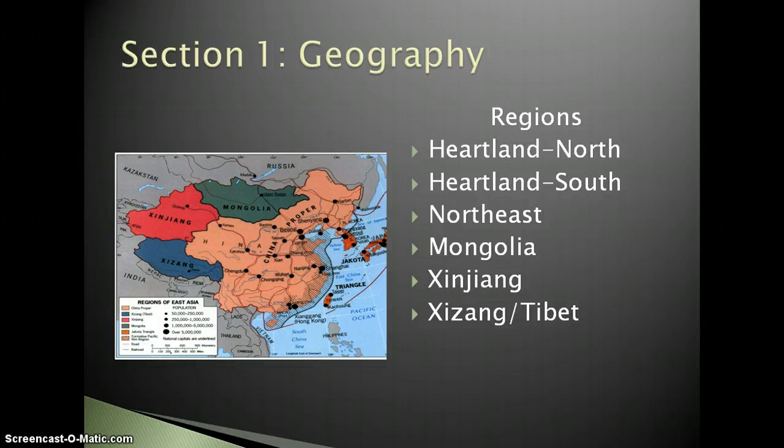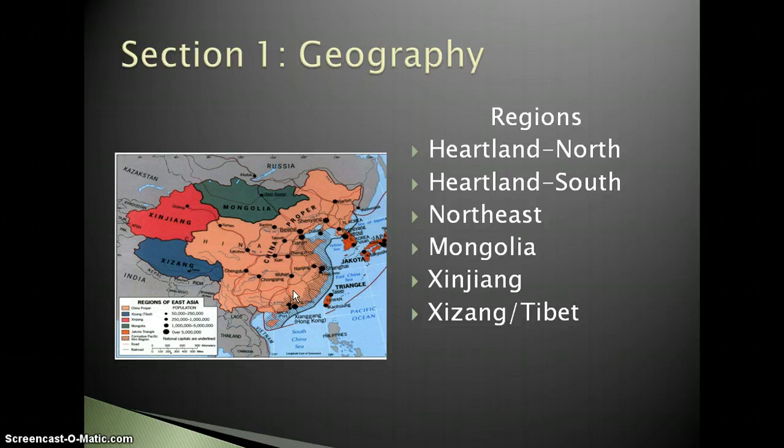And then you have these 2 western provinces over here, far out in the west, Xinjiang and Xizang. Xinjiang is obviously the one here in the northwest, and Xizang is the one in the southwest. Xizang is the area that is also known as Tibet. Tibet is the other word for that area. This is an area that used to be independent, but now has been taken over by the Chinese government and is controlled by China. So you have those 2 different regions there. Again, not very much population out here in the west. The population is mainly only in the heartland north and south.